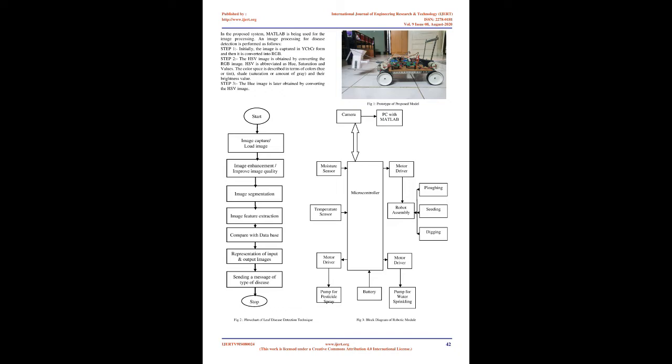The wireless communication is used to move the robot in 4 directions: front, back, right and left. The microcontroller in the proposed model enables various functions in the field according to the commands received from the smartphone. The agriculture robot is also capable of performing leaf disease detection using the SVM classifier.